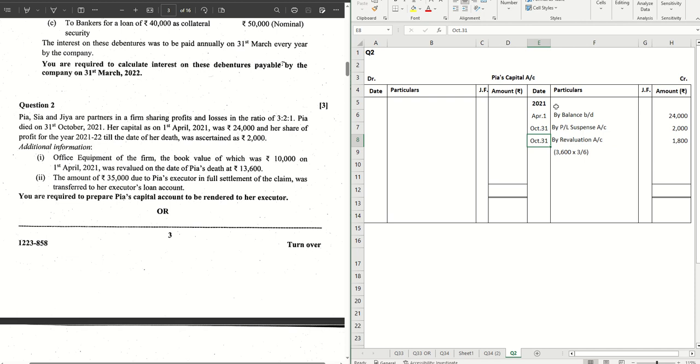Point number 2, the amount of 35,000 due to Pia's executor in full settlement of the claim was transferred to her executor's loan account. So let's come to the debit side. 2021, October 31, the amount which is given to executor's loan account, which is Pia's executor's loan account.